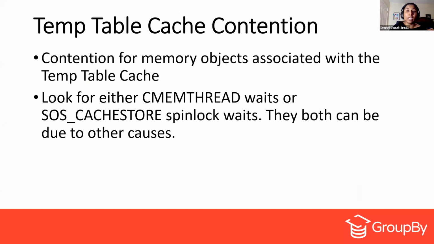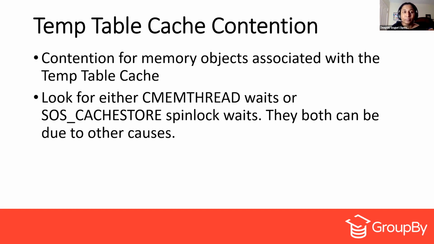And there is also one more type of contention that is happening: temp table cache contention. Now, what we thought is we can put the metadata information of the temp table in a cache instead of directly dropping it, because if we don't do that, each time we create any temporary table, we have to update those system tables. That is actually causing the contention, right? So while solving that, we captured the metadata information of those temporary tables into the cache. But then even in the cache, we have contention.